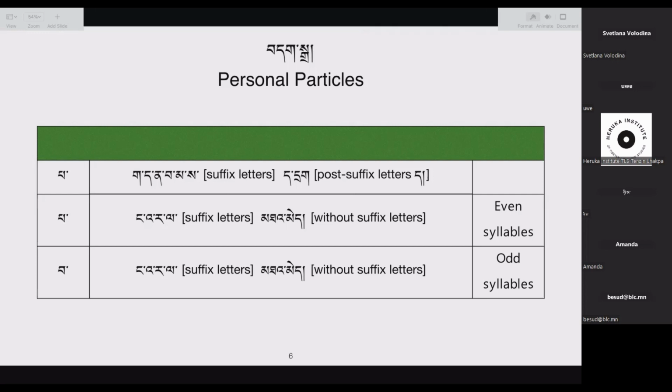If it's an odd syllable word or odd syllable name, we use wa and wo. But also understand that in some cases, it may not be applicable. You will see examples where this is not applicable. It's a general overview, a general outline of how it should be understood. But there are cases where these won't be exactly as it has been stated.